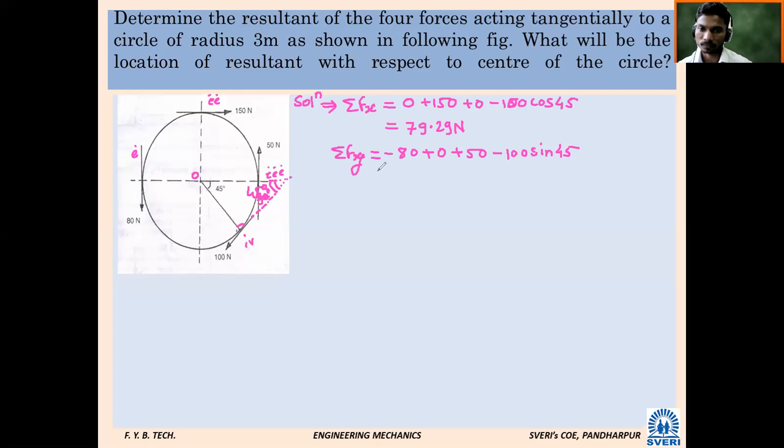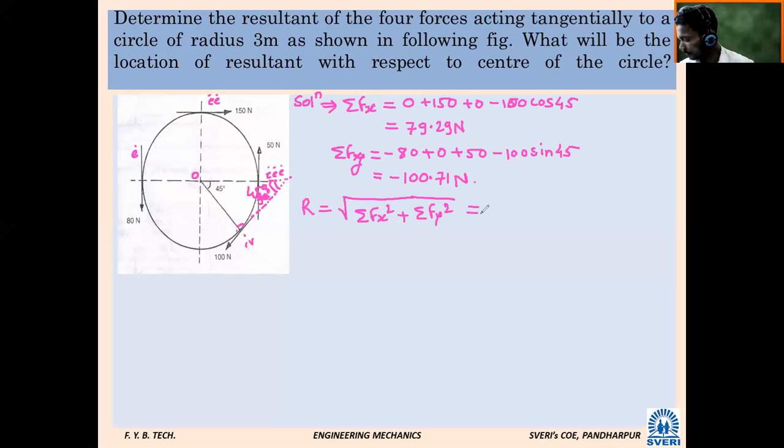Tell me the answer. Minus 100.71 Newton. So summation Fx and summation Fy are with us. What can we calculate from this? The resultant R is equal to the square root of summation Fx squared plus summation Fy squared. Both the values are with you. Calculate and tell.